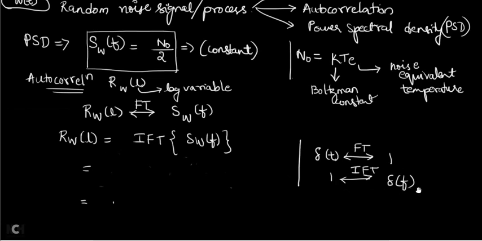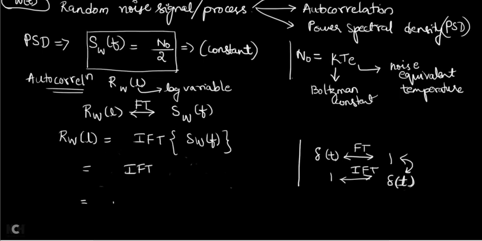Okay, I'm sorry, because you are taking the inverse Fourier transform, no? So if you take the inverse Fourier transform of 1, then you are going to get the answer as delta of t. I have just reversed this equation. Delta of t will give you 1, and the inverse Fourier transform of 1 will give you delta of t.